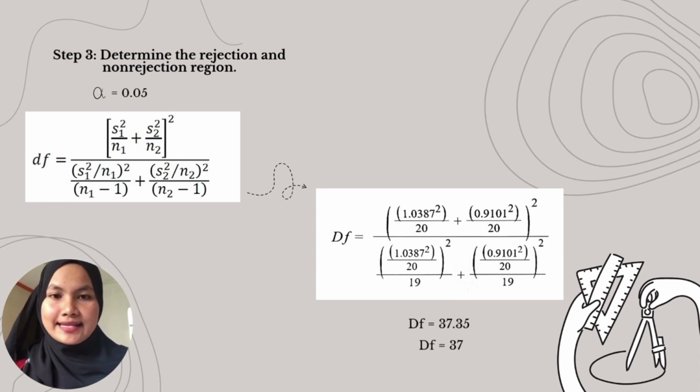First, we calculate the degrees of freedom using the formula for unequal variance. As we look at this slide, there is a formula. This is the formula of degrees of freedom. With plugging in the values, we get degrees of freedom is 37.